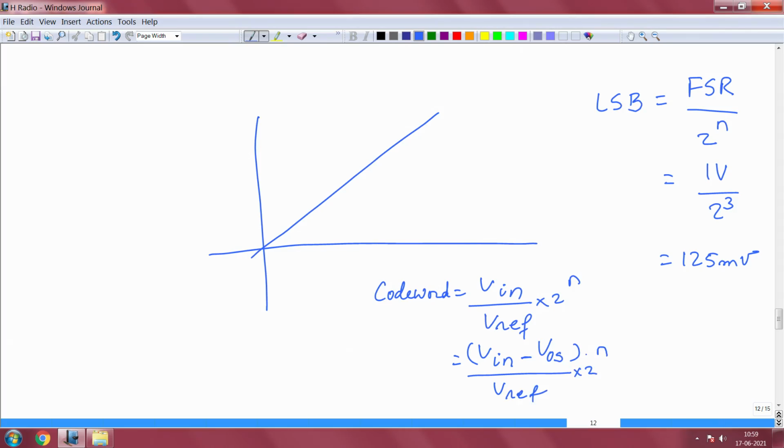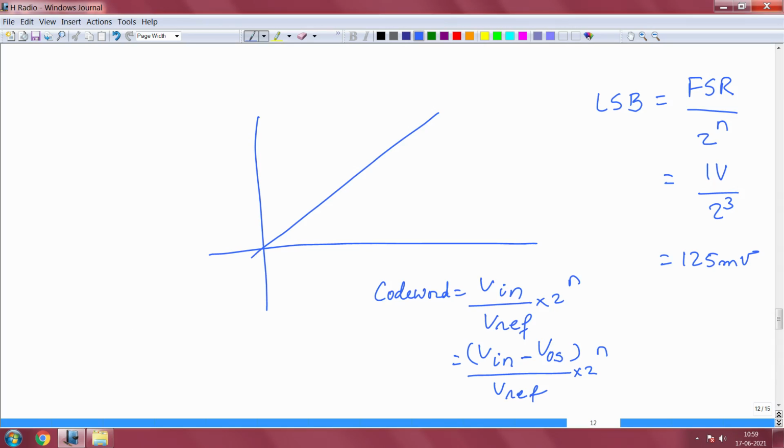This can be easily said, you are subtracting that, okay. This is something that you can already factor in for input offset error, one of the first systematic errors.